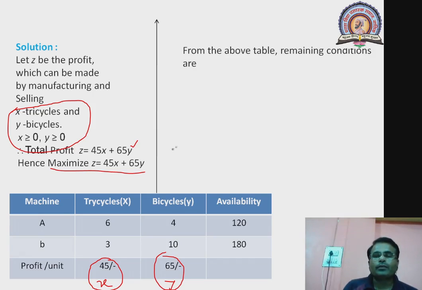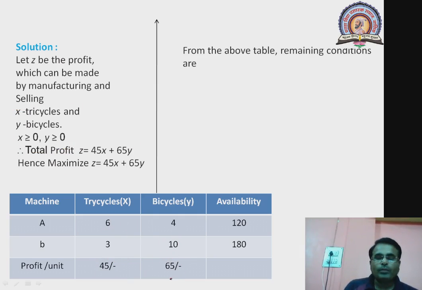From the table we can consider the remaining conditions. One tricycle needs 6 hours on A, so X tricycles need 6X hours on A. Similarly, Y bicycles take 4Y hours on A. So the total time taken by the two products is 6X plus 4Y.